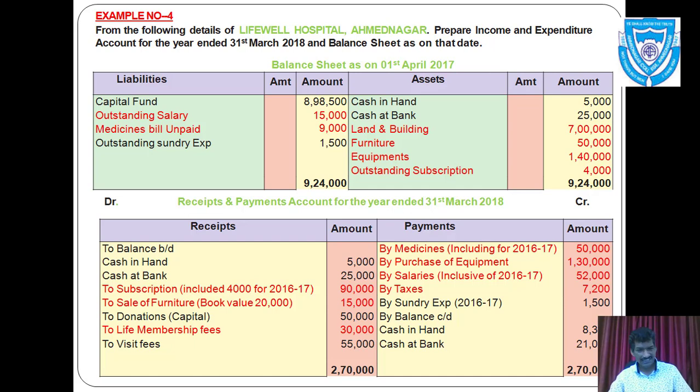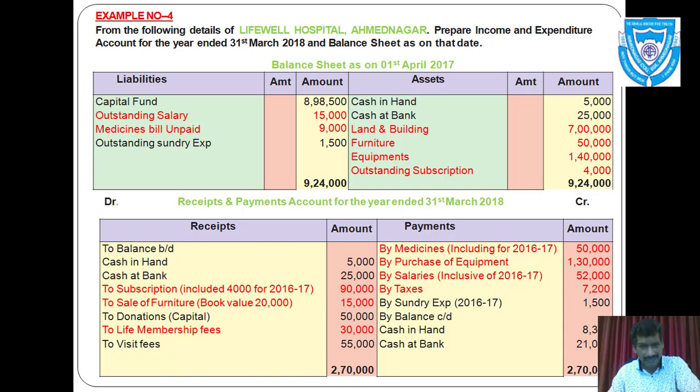Also in receipts and payments, you can see subscription, sale of furniture, life membership fees, medicines, purchase of equipment, salaries and taxes. All these heads are red marked because these heads are having adjustments, and that is why it will be helpful to see the adjustment and solve the example correctly.